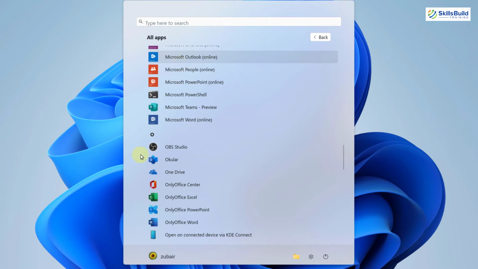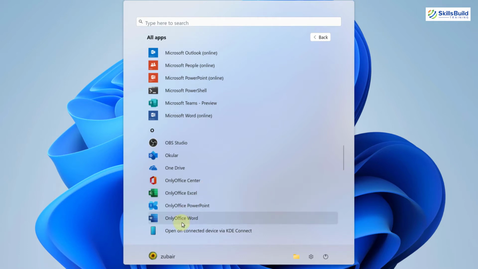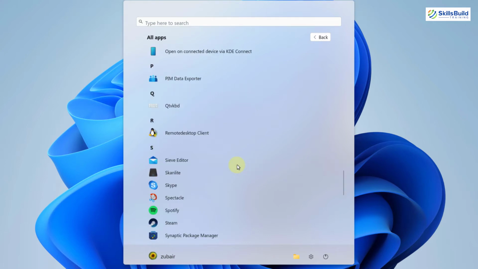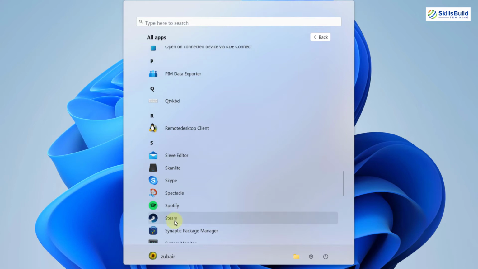But for desktop purposes, we have OnlyOffice here. As you can see, we have Word from OnlyOffice, Excel from OnlyOffice, and PowerPoint from OnlyOffice. So it means OnlyOffice is installed by default in this Linux-based distribution. If you scroll down further, we have other things like Spotify and Steam. So if you are looking to play games, you can have Steam on your system and play the different games that are available.